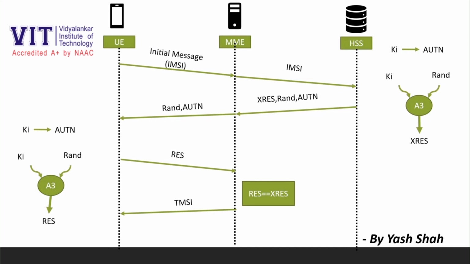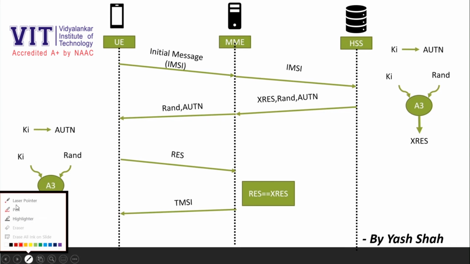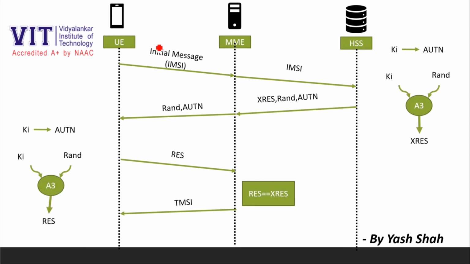Now let us quickly go through the sequence diagram. The UE here initiates a message to become a part of this network. This initial message contains the IMSI number of the user equipment. This IMSI number is then transferred to the MME, and MME forwards it to the Home Subscriber Server database. Here, looking at the IMSI number, it gets the corresponding subscriber identity key from its server.